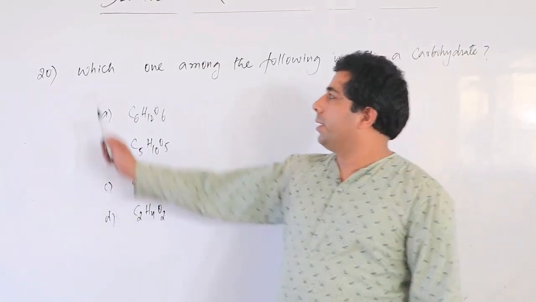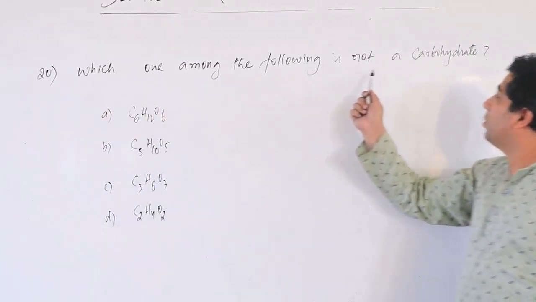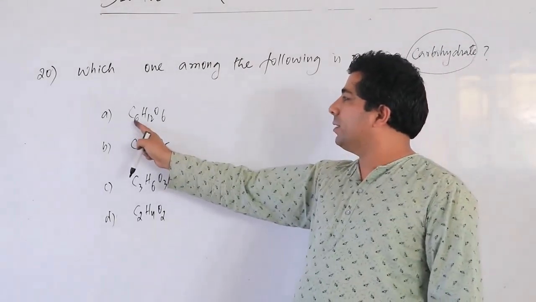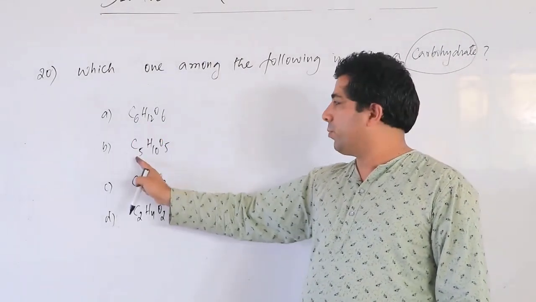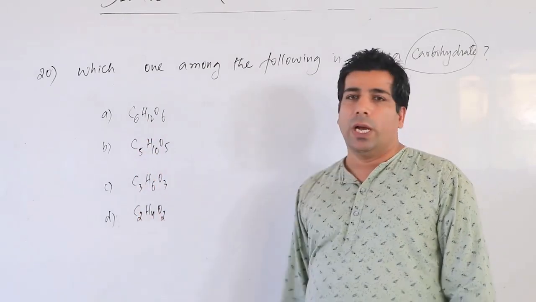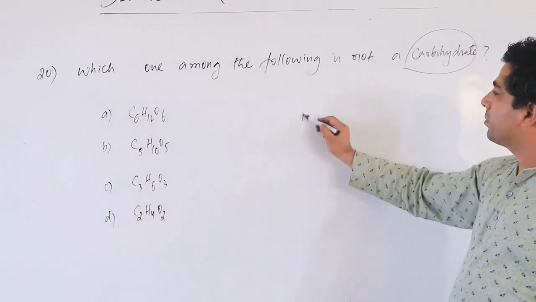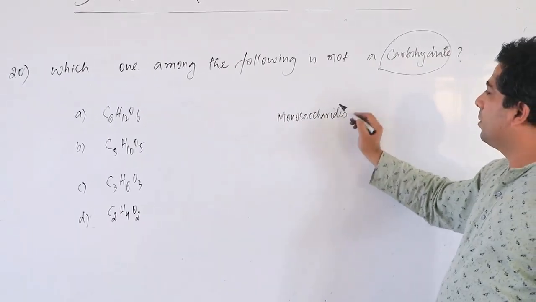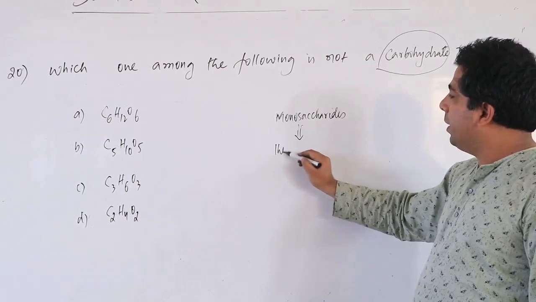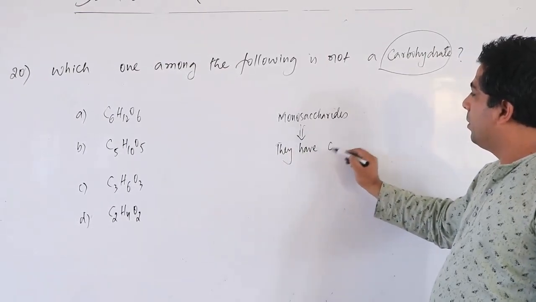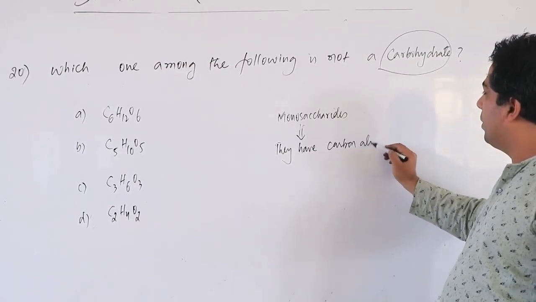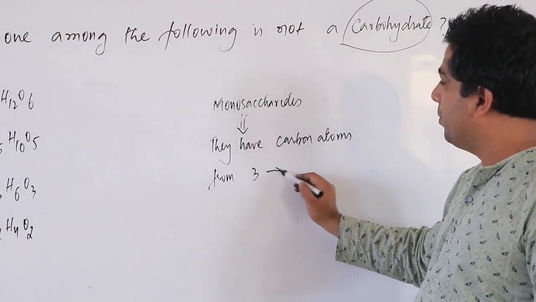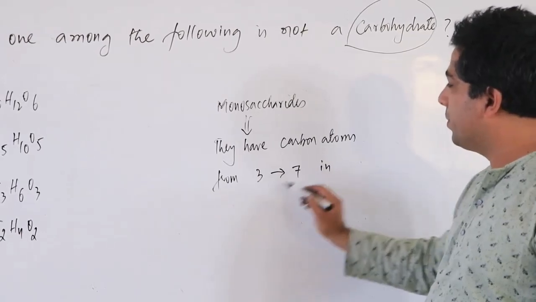Question number 20. Which one among the following is not a carbohydrate? So obviously, my dear friends, here we have 6 carbon atoms, here we have 5, 3 and 2. I told you last time that monosaccharides have carbon atoms from 3 to 7 in their structures.